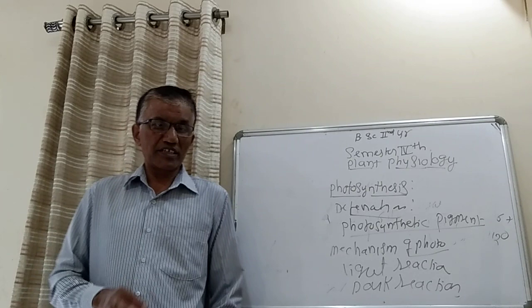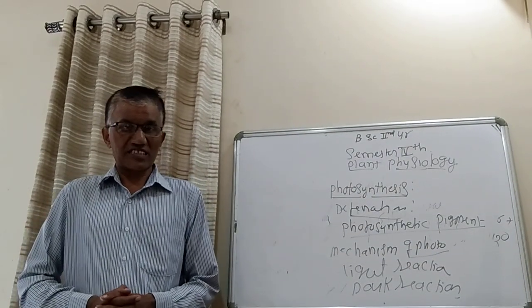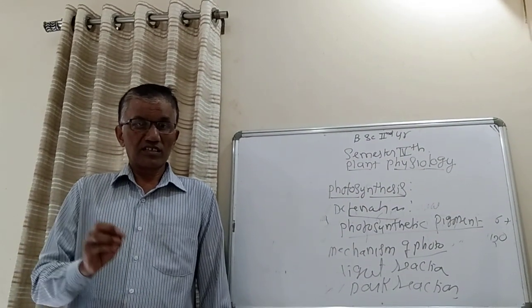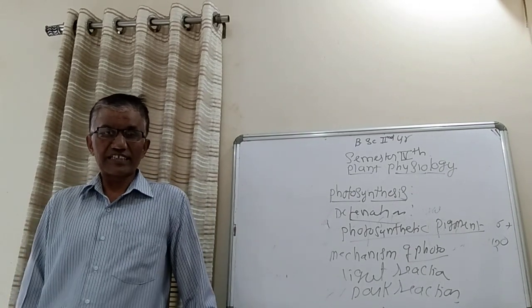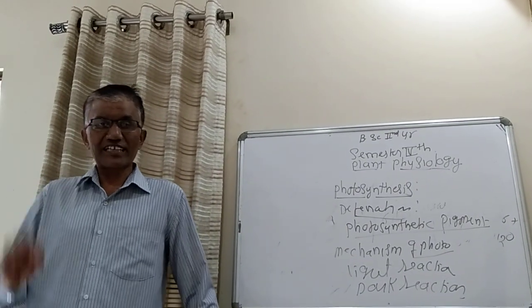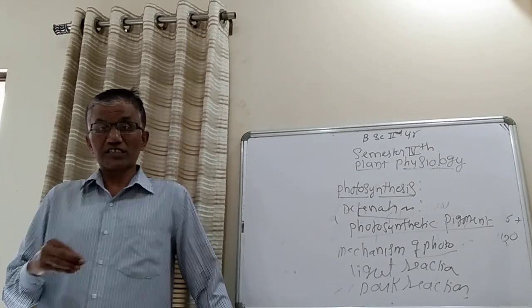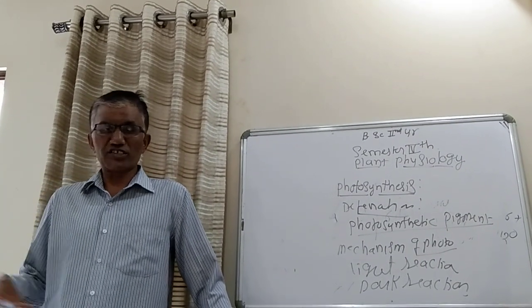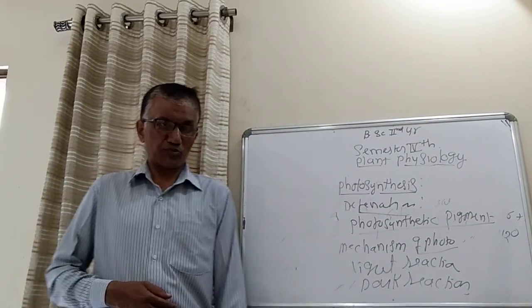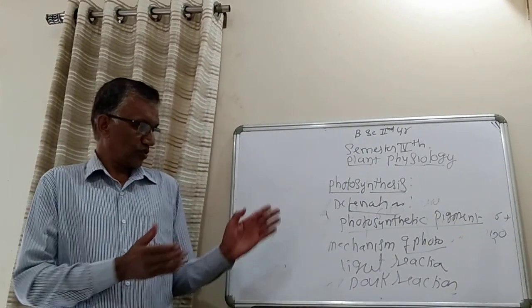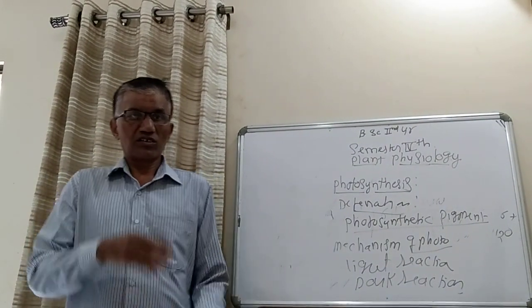So again, you have to discuss what the cyclic light reactions and non-cyclic light reactions are, which are also called cyclic photophosphorylation and non-cyclic photophosphorylation.